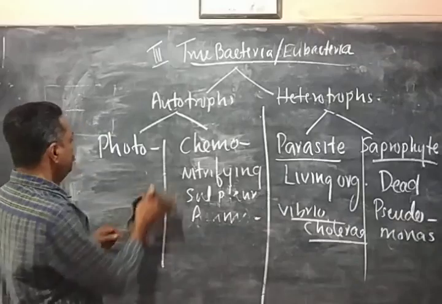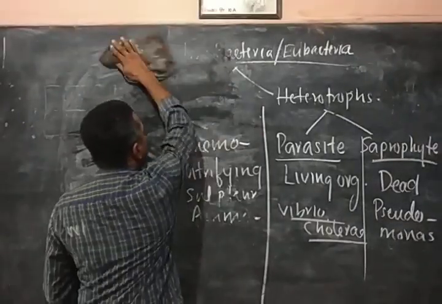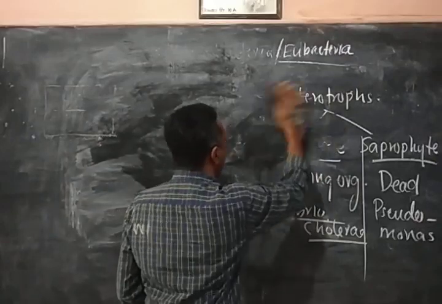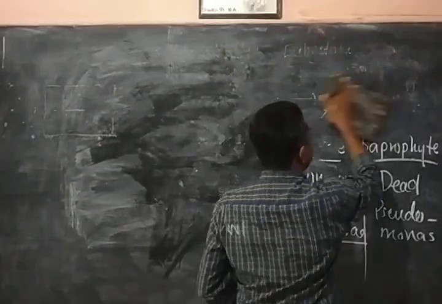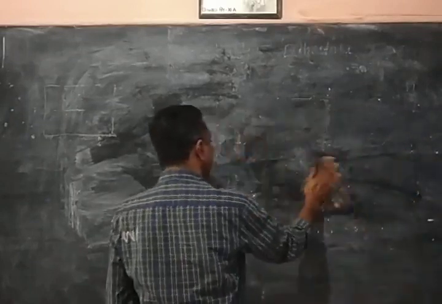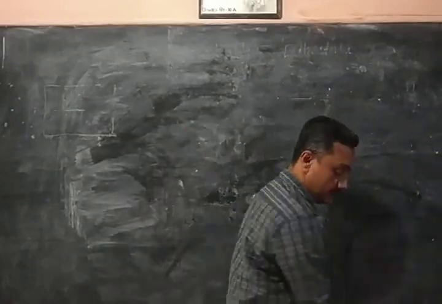Then another point, we have to explain the positive and negative effects of bacteria on human beings. Bacteria are great in number. They affect human beings greatly, positively and negatively.